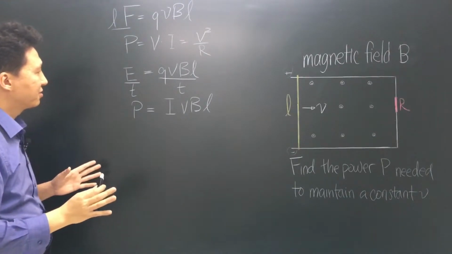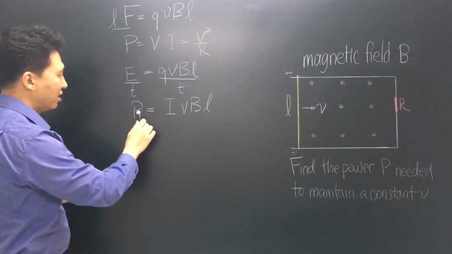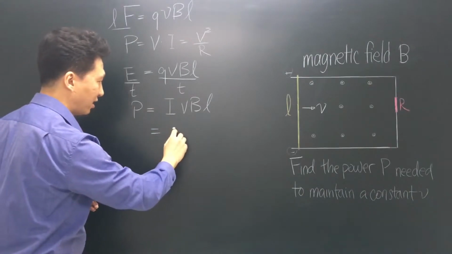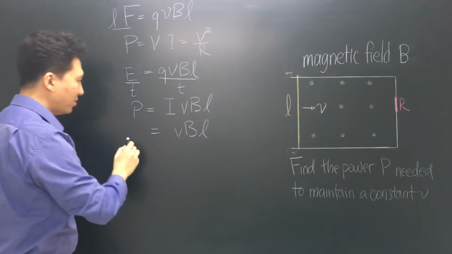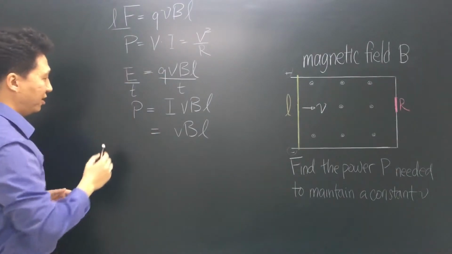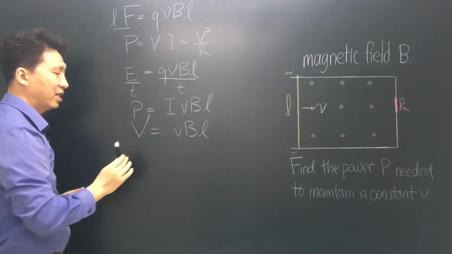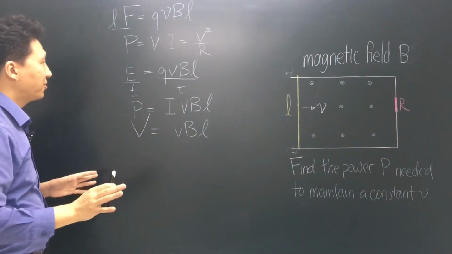We're almost there now. So we take the current, and dividing it from both sides gives, on the right side, just the velocity times the length, vL. But the power divided by the current, according to this formula, is just equal to the voltage. Big V, not to be confused with the velocity. And now we're almost there.